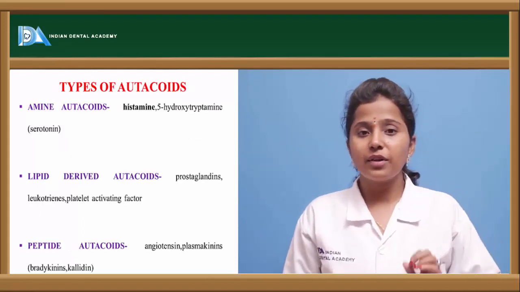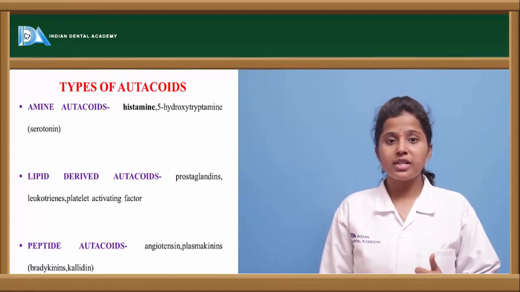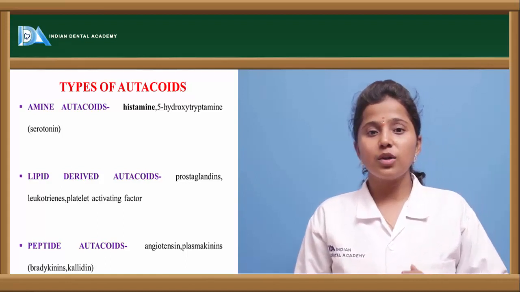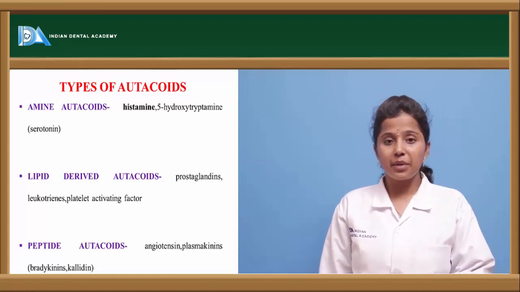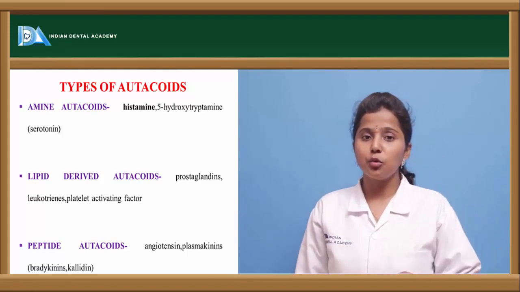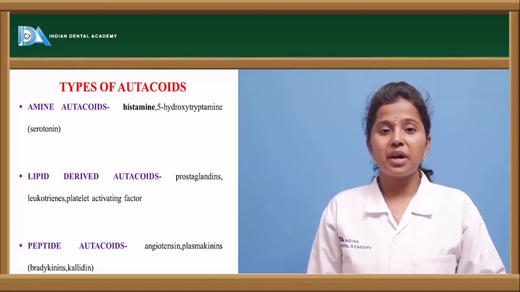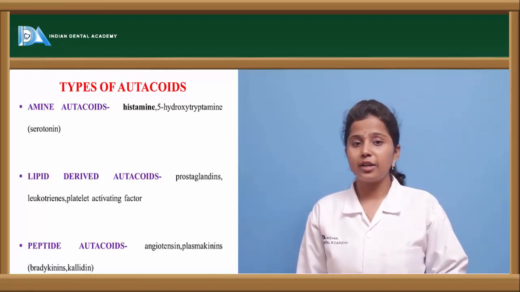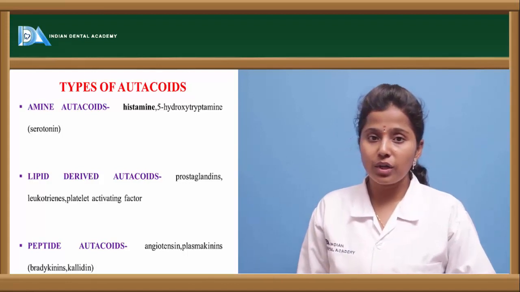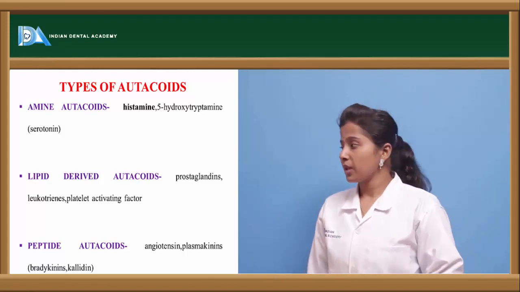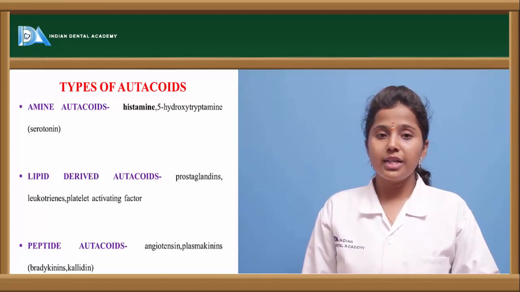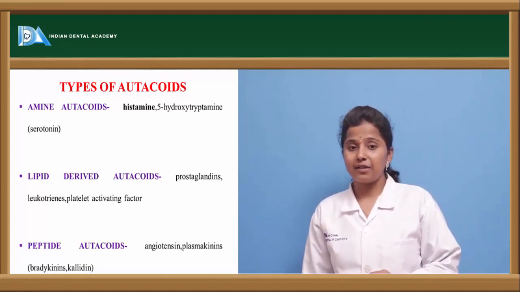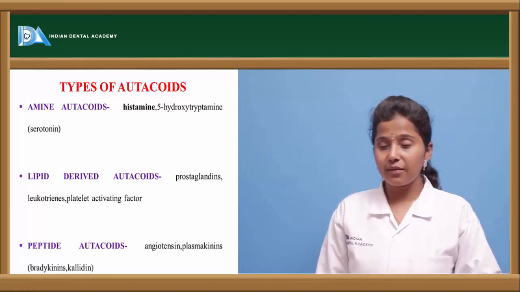Autocoids are basically of three types: amine autocoids, peptide autocoids, as well as lipid autocoids. Amine autocoids include two autocoids, namely histamine and 5-HT, that is 5-hydroxytryptamine, which is also called serotonin. And lipid derived autocoids include corticosteroids, prostaglandins, leukotrienes, and platelet aggregating factors. So prostaglandins, leukotrienes, and platelet aggregating factors come under the category of lipid derived autocoids.